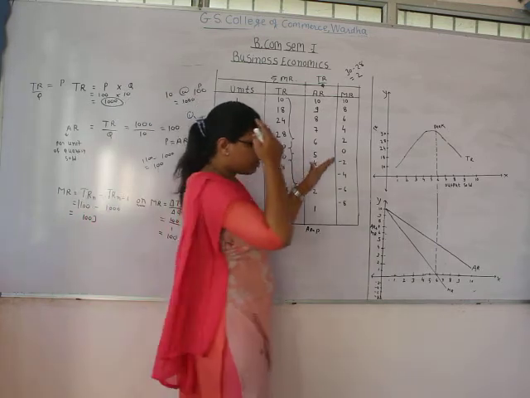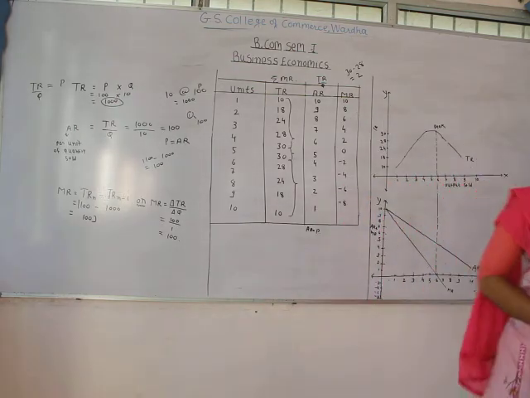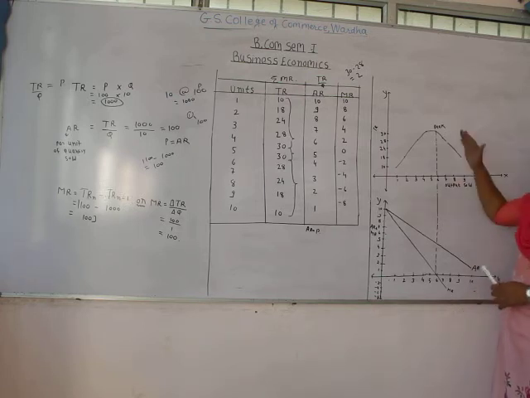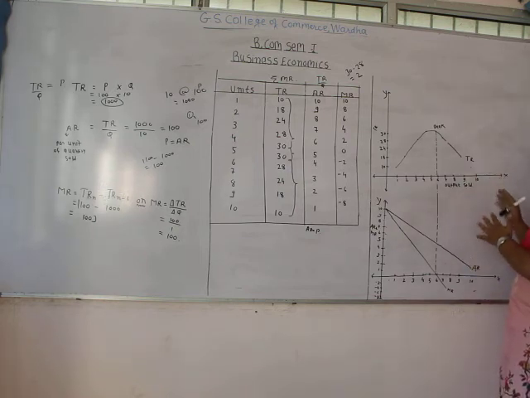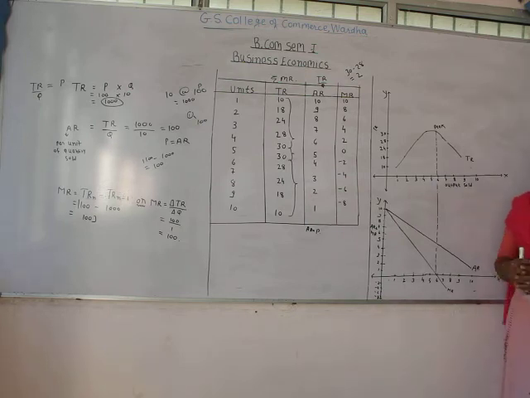Why? Because marginal revenue becomes negative. So one thing that we need to keep in mind is that at the point where the marginal revenue becomes zero, the total revenue reaches its peak, and after that point it starts declining. So this way the graph of total revenue, marginal revenue and average revenue is plotted, and we have seen the relationship between them.